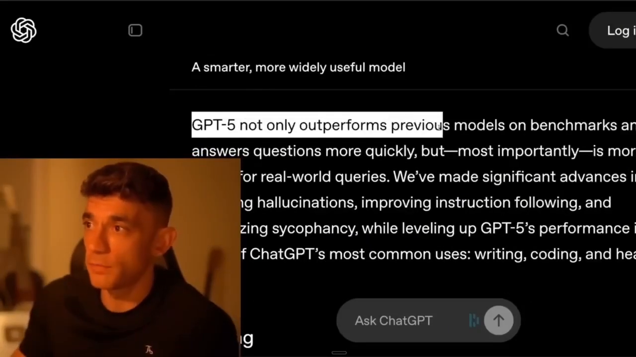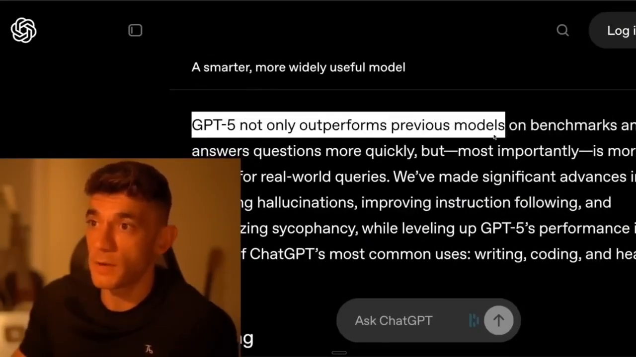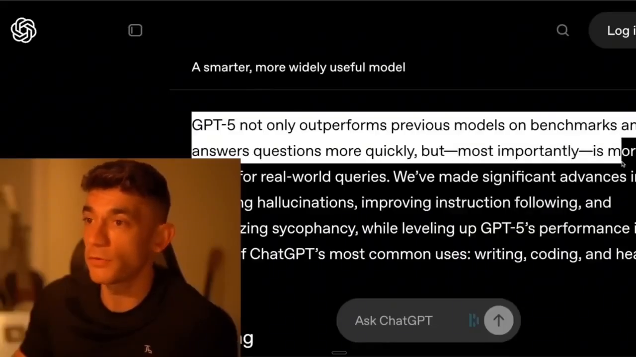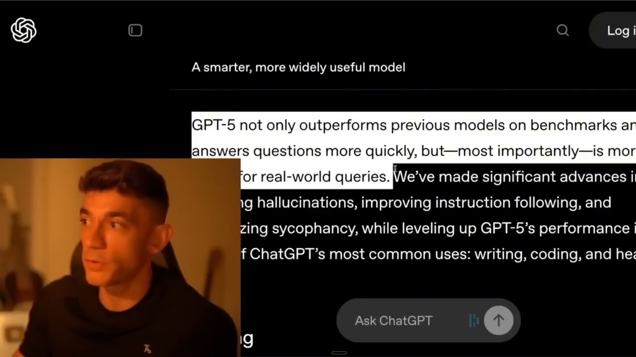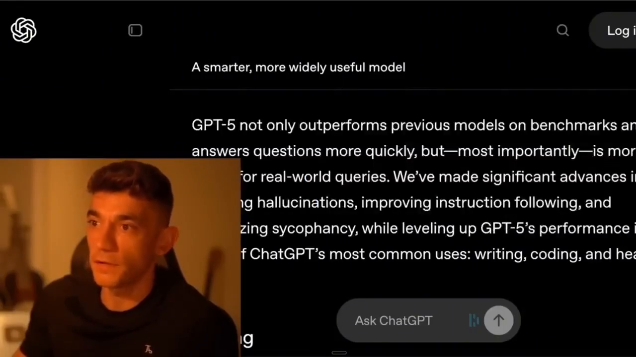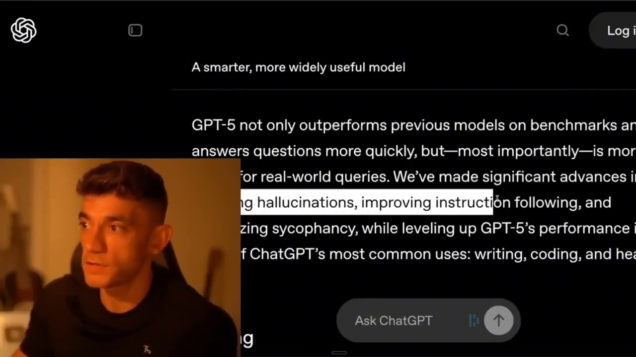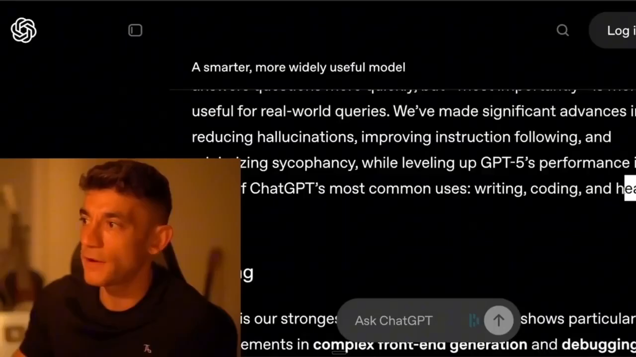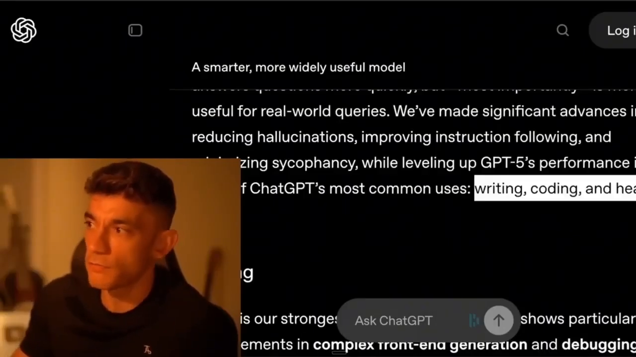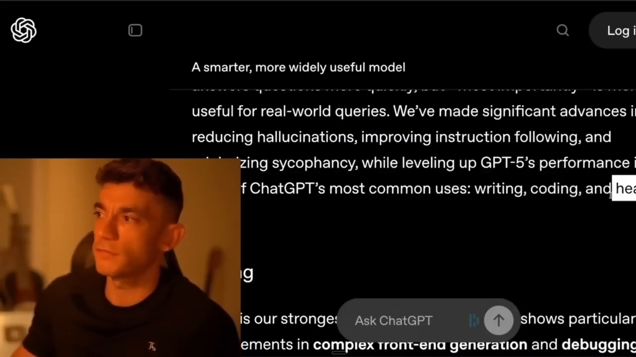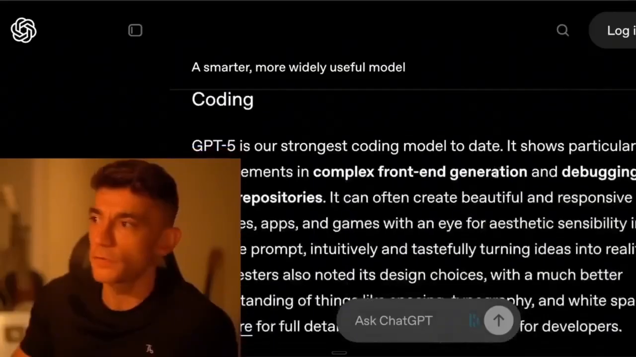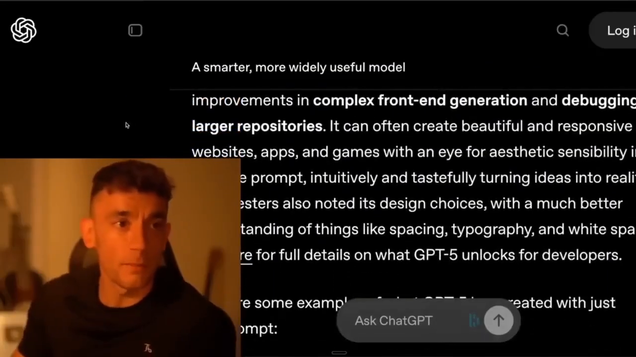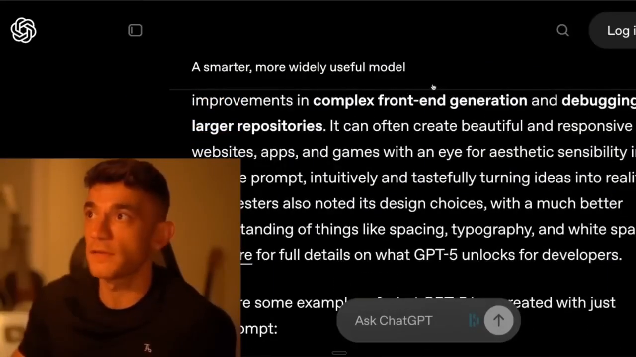GPT-5 not only outperforms previous models on benchmarks and answers questions more quickly, but more importantly, it's more useful for real-world queries. All right, so it significantly reduces hallucinations, which is a great move in the right direction. Interestingly, they talk a lot about health here. When I'm looking through the page, writing, coding, that's pretty standard. Health is a new sort of description of the model that I've not really seen before. So they've obviously made some advancements. It's going to be interesting to see how that's used for health in the future.